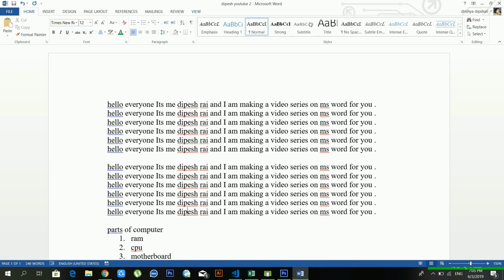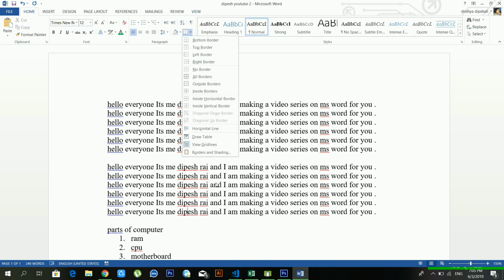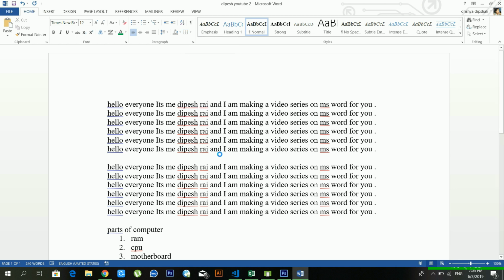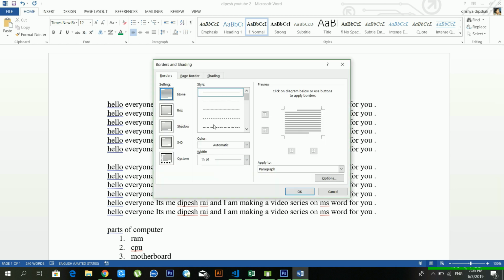Okay, and another option is borders and shading. This is one of the amazing features of Microsoft Word. You can use page borders if you are creating a certificate, or you are making an important document. In that case you can use a border. You can choose a style from here also, or you can use a page border also from here. See, in the art section there is nothing, so from here you can choose a border.